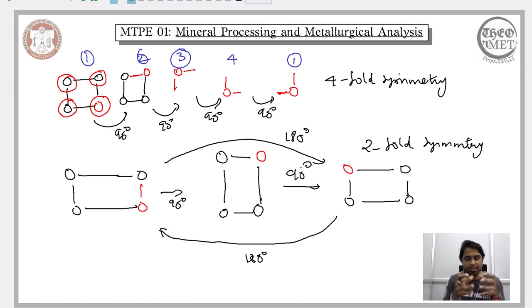Now you can try to do a similar operation for a parallelogram, and you will realize that even a parallelogram exhibits a two-fold symmetry. And one interesting aspect is you can try the same for the hexagonal arrangement, and you will find that it exhibits a six-fold symmetry. Now we have seen 5 different unit meshes: square, rectangle, centered rectangle, parallelogram and hexagon. The centered and primitive rectangle exhibit two-fold symmetry because the internal configuration is the same. The square exhibits four-fold symmetry. It will be helpful for you to understand the symmetry by working on the parallelogram and the hexagon.